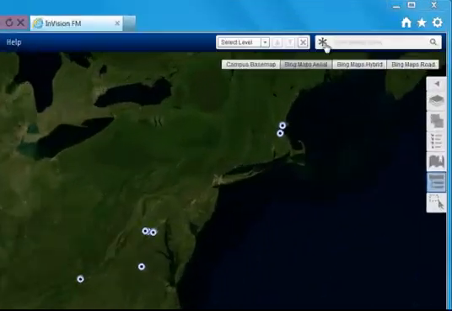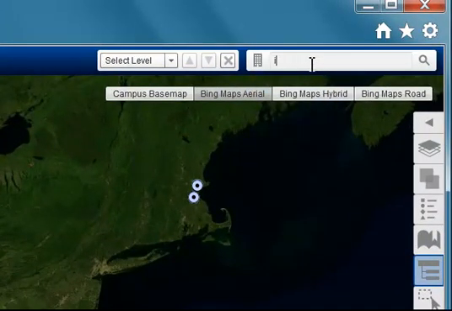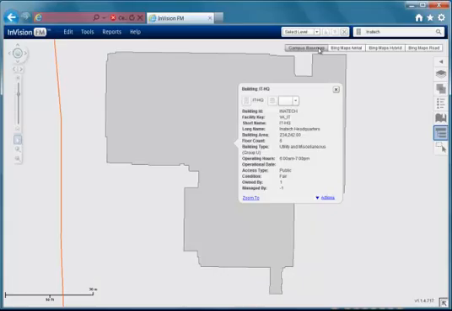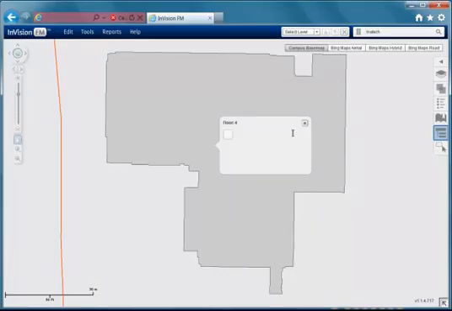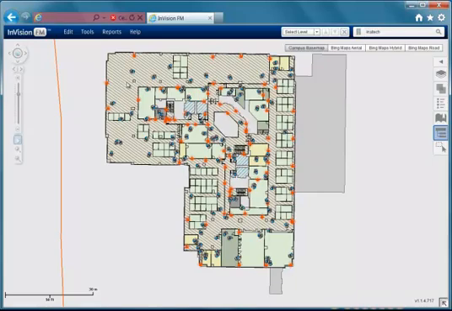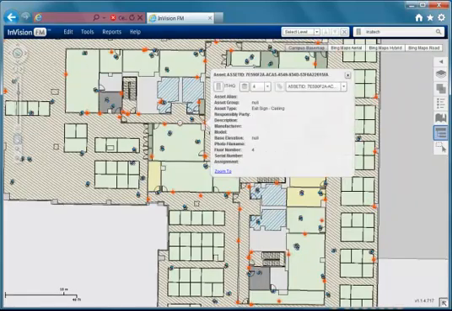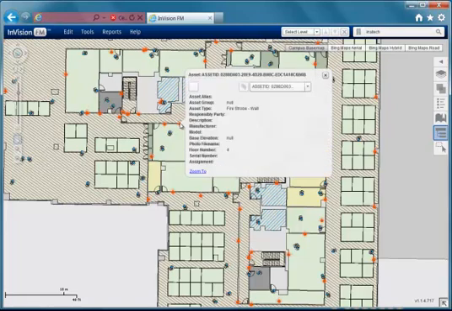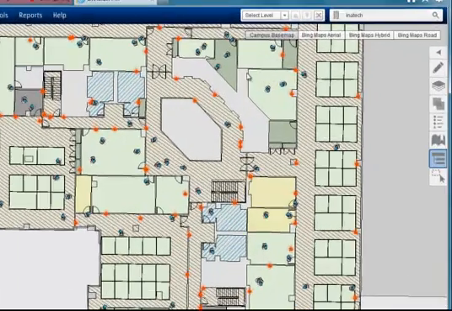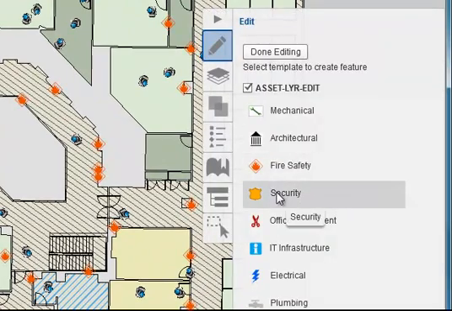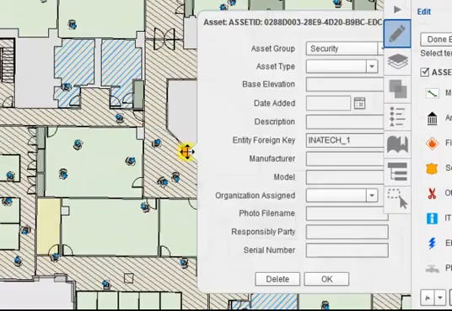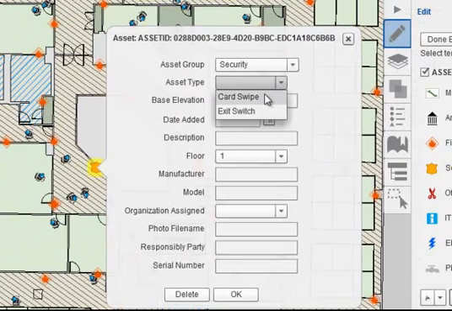On the asset management side, InVision FM gives you the tools to create, update, and manage your assets inside the building. Here we've zoomed into a particular building that has a number of fire safety assets. For each of these assets, we can choose to edit its attributes, move its location, or even create a new asset. These configurable asset templates let you create different kinds of assets inside buildings. They can also be configured to include any attributes you're interested in tracking or managing.